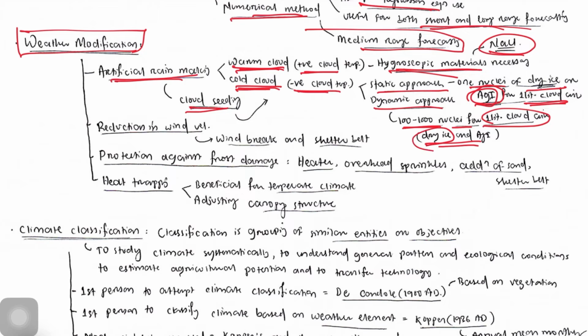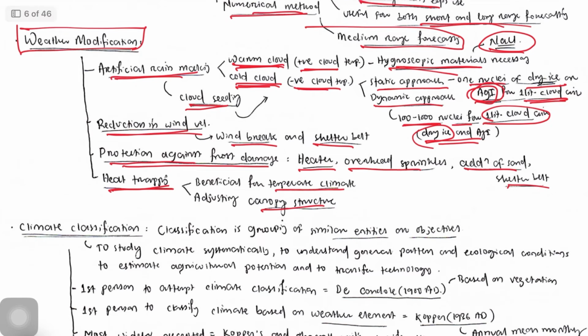Okay. Now, if we want to reduce the wind velocity, we have to plant windbreaks and shelter belts. If we want to protect our crop against frost damage, we can use heaters, overhead sprinklers, or add sand or shelter belt. If there is low temperature and we want to trap the heat, that is beneficial for a temperate climate, and we can also adjust canopy structure or canopy temperature.